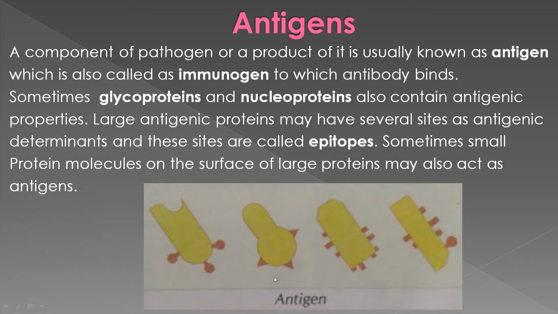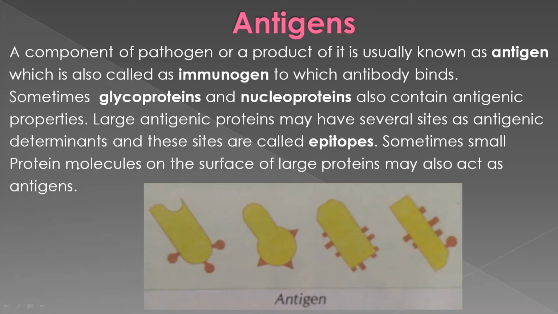See the picture of the antigen, it is clear. Suppose this is a big protein. There are several sites of different shapes. These are called epitopes, the sites that act as antigenic determinants.